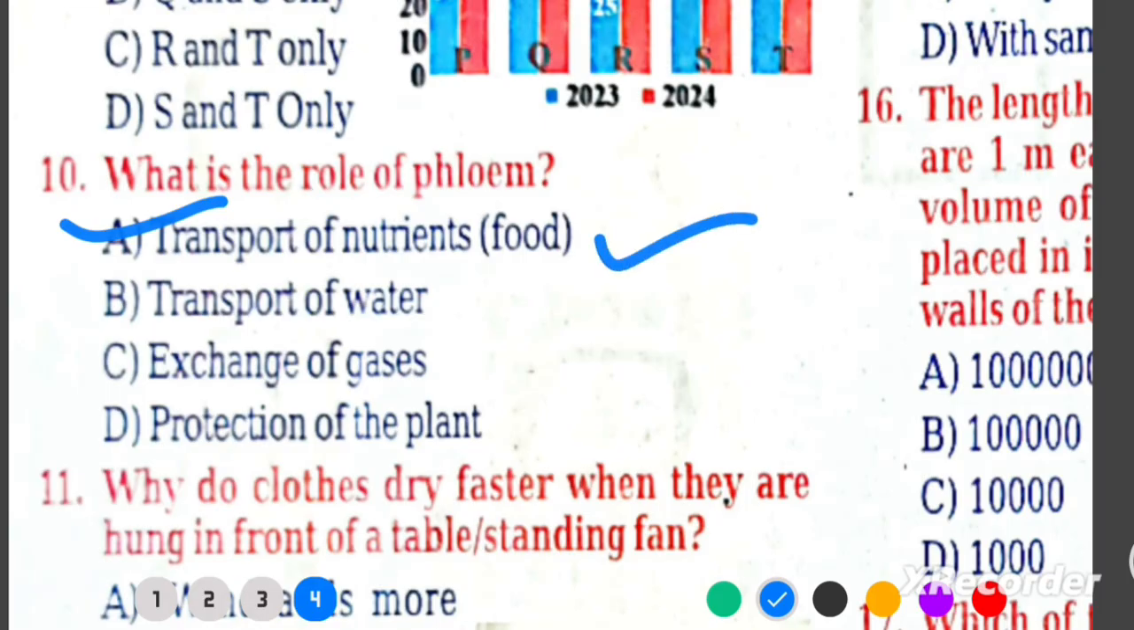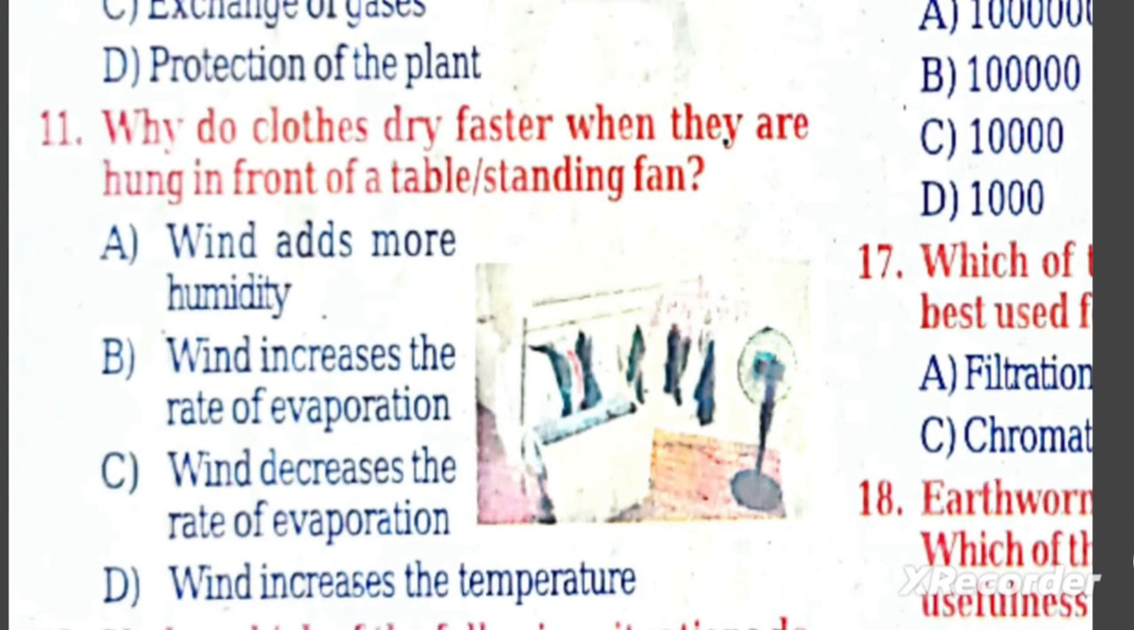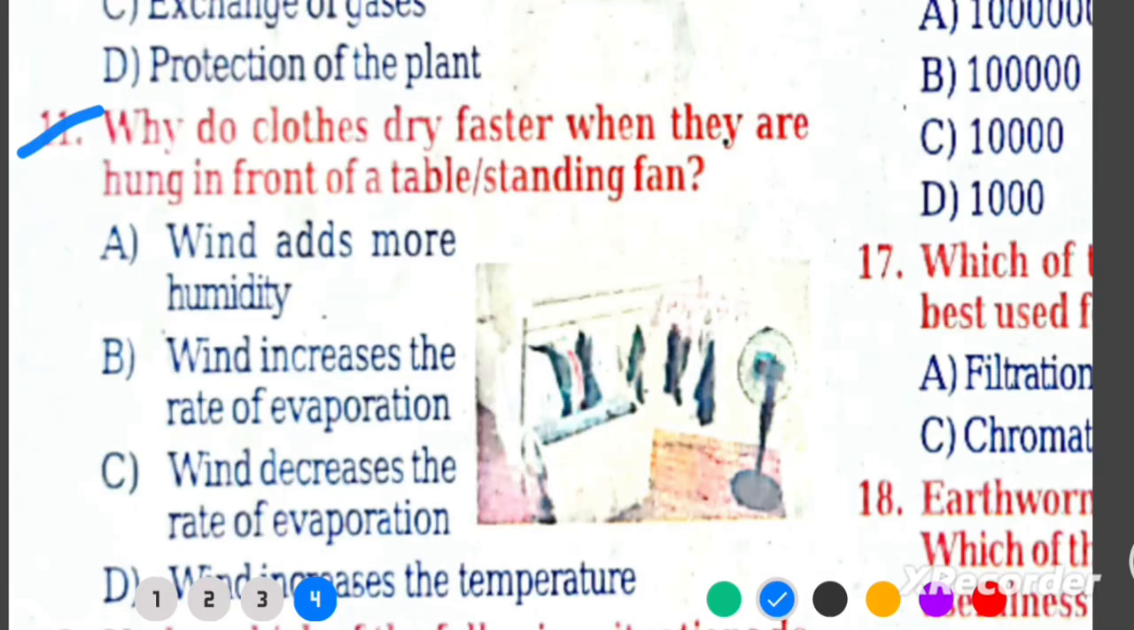Q11. Why do clothes dry faster when they are hung in front of a fan? B. Wind increases the rate of evaporation. Explanation: the moving air from the fan removes the moisture-laden air near the wet clothes, increasing the rate of evaporation and drying them faster.